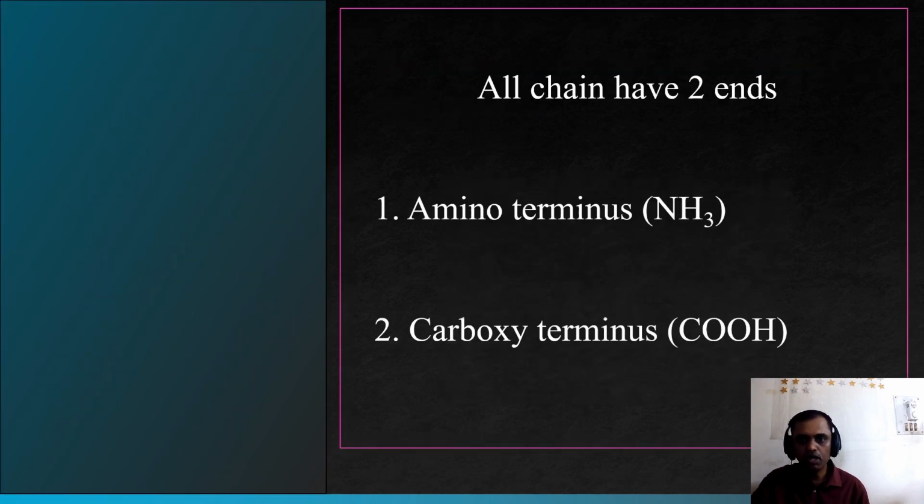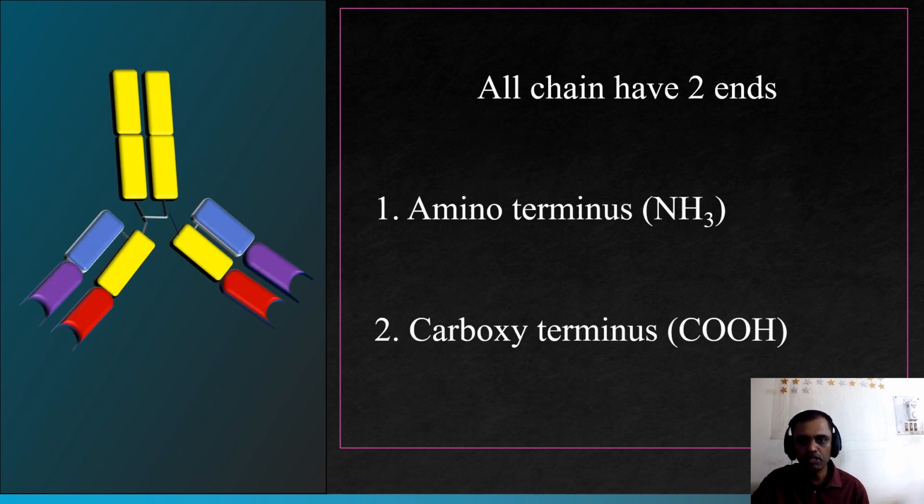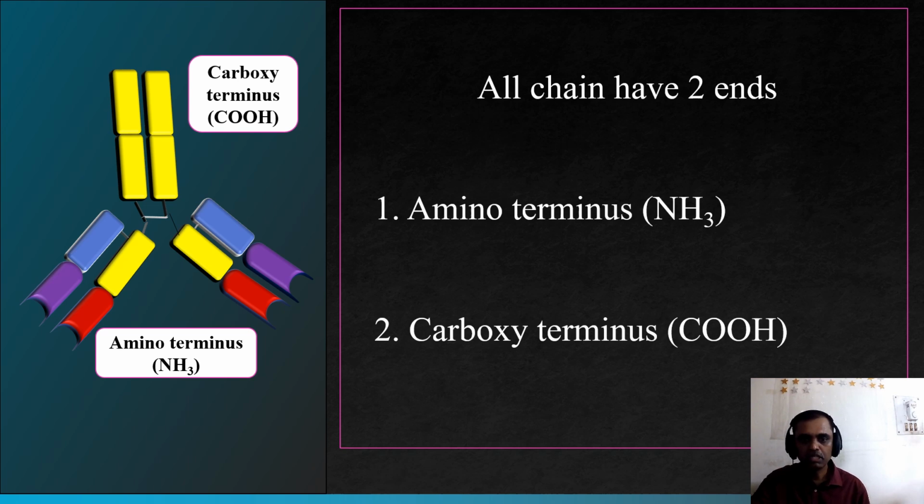We'll study that all chains have 2 ends. One end is known as the amino terminus, the other end is known as the carboxy terminus. So this is the carboxy terminus end and this is the amino terminus end. So what is the importance of these 2 ends? We'll study.